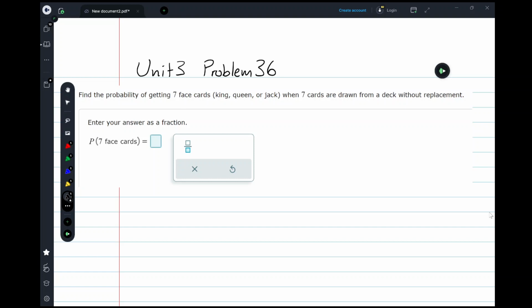It says this: find the probability of getting 7 face cards. So that's king, queen, or jack. But we know that there's 4 suits, so there's actually 12 possible face cards within a deck of cards. And we're wanting to find the probability of getting 7 face cards when 7 cards are drawn from a deck without replacement. Okay?